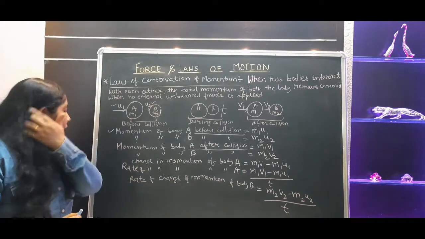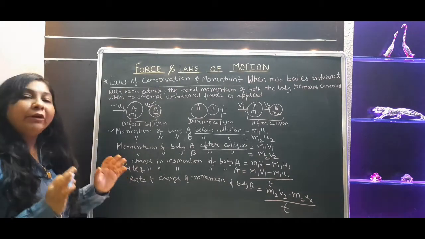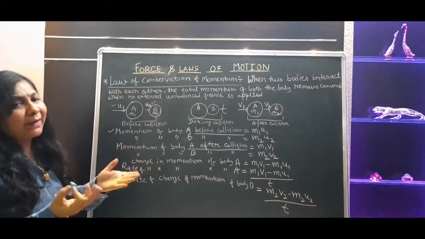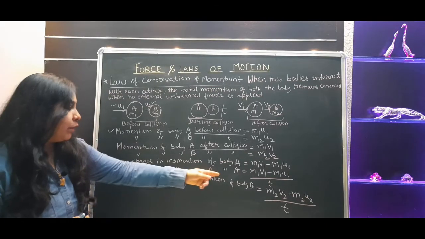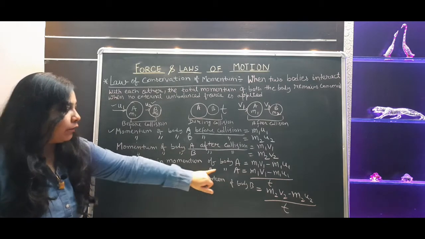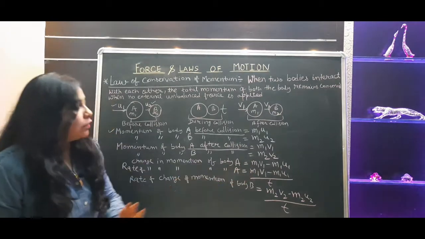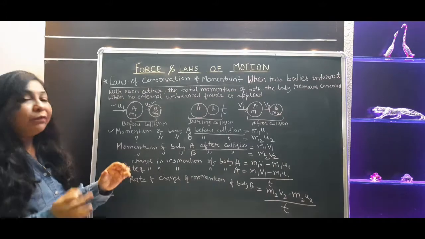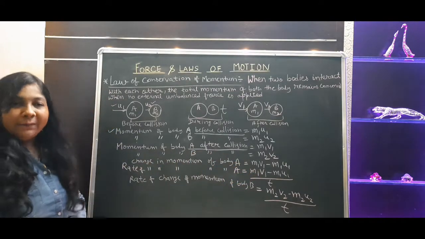Right? Okay. Now here we will find the rate of change of momentum also. As we know, for the rate of change of momentum, the change in momentum should be divided by time. So here we are finding the rate of change of momentum of body A. This is the change in momentum, divided by t. So the rate of change of momentum of body A will be m1 v1 minus m1 u1 divided by t.